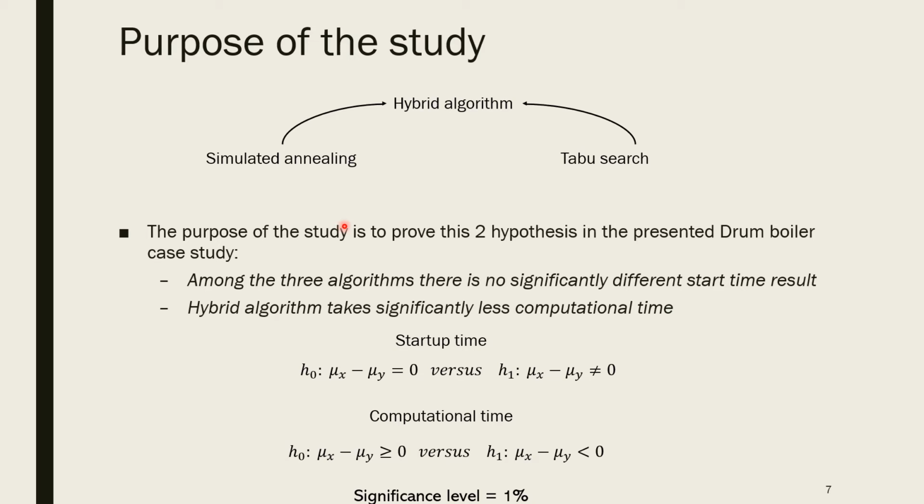The purpose of this study is to prove that the startup time results of the hybrid algorithm and of the simulated annealing and taboo search algorithms are not significantly different, but that the hybrid algorithm is more efficient in computational time than simulated annealing and taboo search in the presented drum boiler case study.